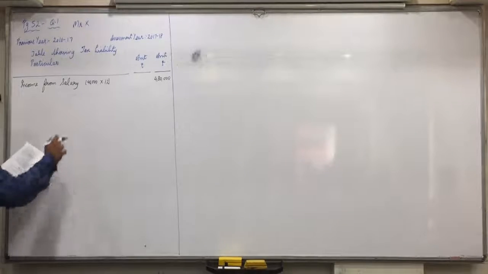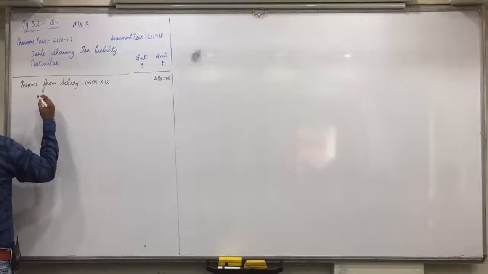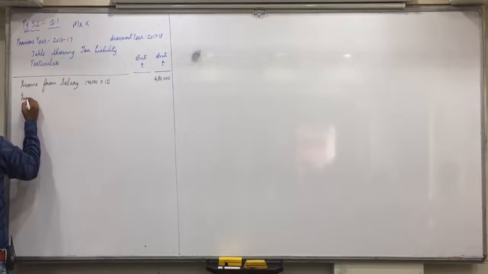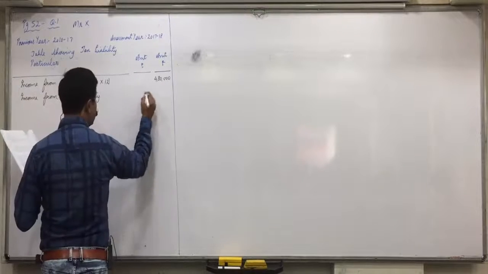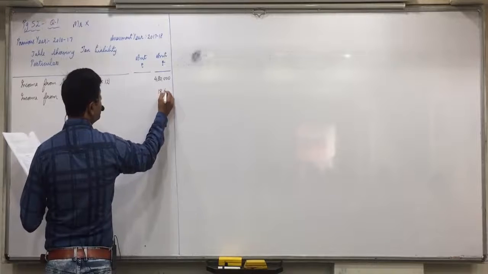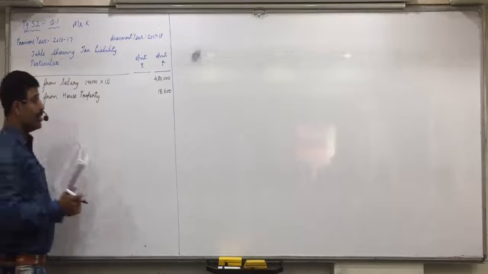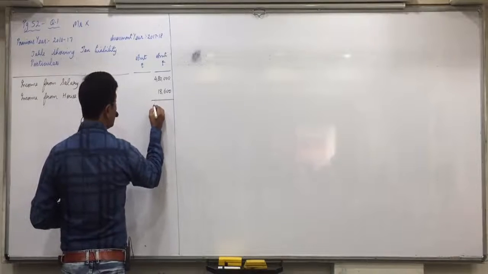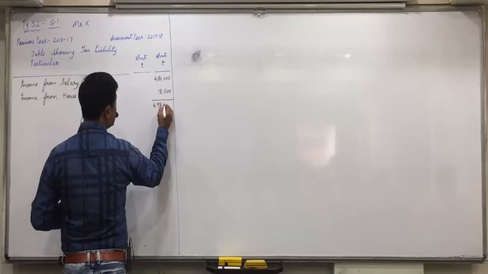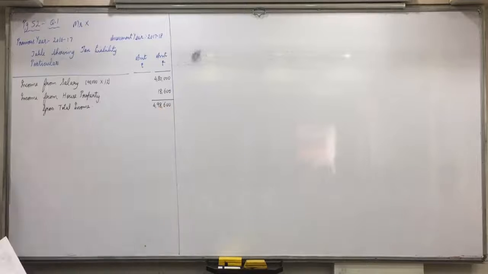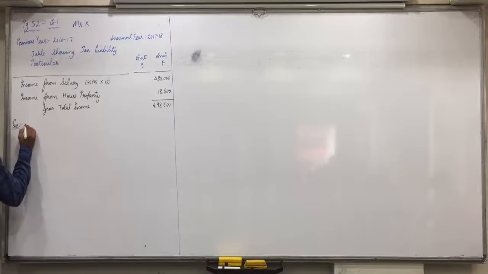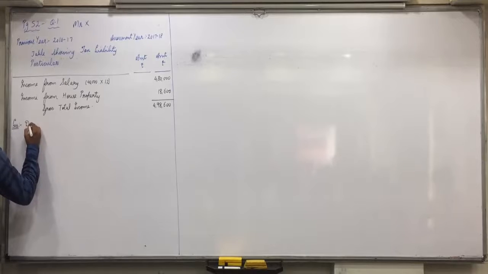And income from house property, that is given at the end, 18,600. So gross total income is 4,98,600. Now from that we have to subtract deductions.